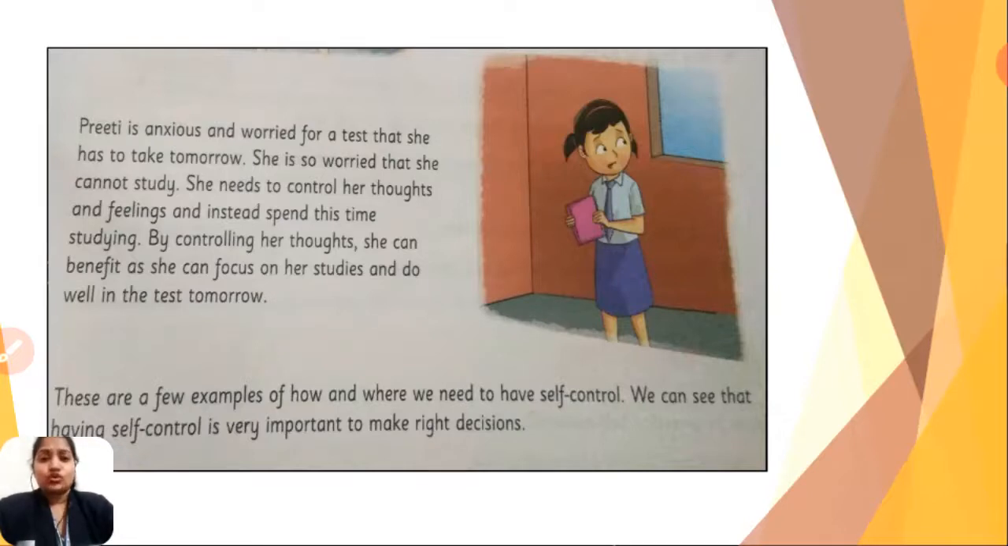That she is going to do it tomorrow. So she is so worried that she cannot even study. Because of worry, she was not studying. She needs to control her thoughts. She needs to realize that spending this time getting worried is not correct. Instead, just spending time in study is important. By controlling her thoughts, she benefits in her studies. With her focus, she can study well and prepare for tomorrow.